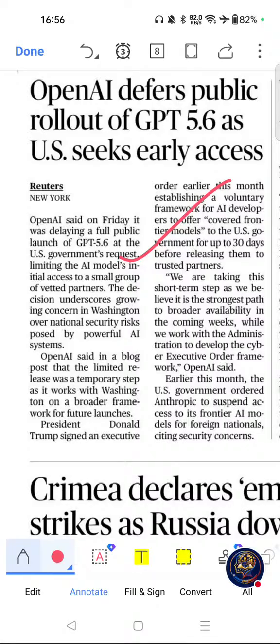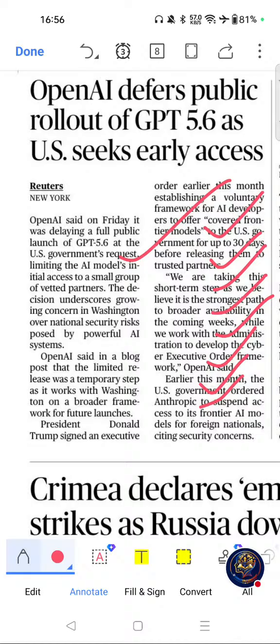OpenAI defers public rollout of GPT 5.6, has US 6 early access. Why this topic is important for exams? AI governance is one of the hottest UPSC science and technology topics, and this is frequently linked to ethics, cybersecurity, and digital governance. Banking exams and SSC increasingly ask AI-related current affairs. Please go through this one.